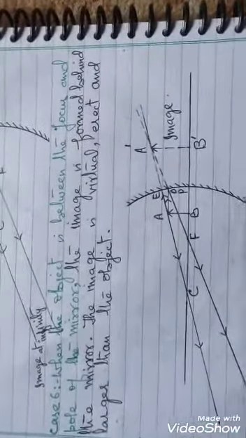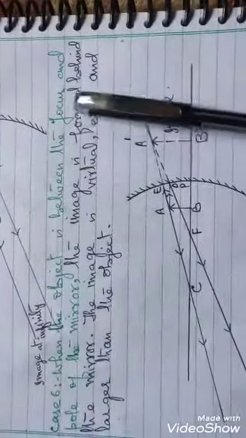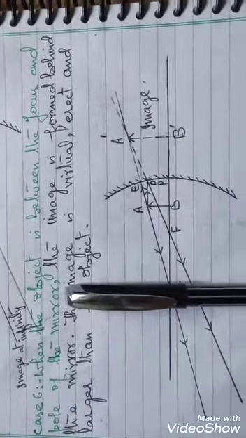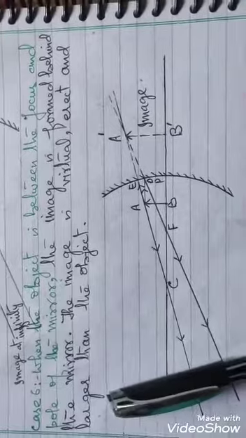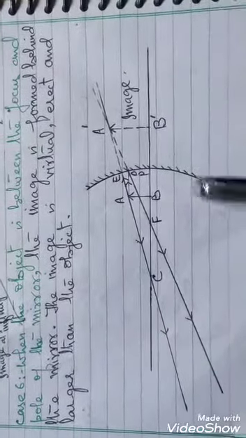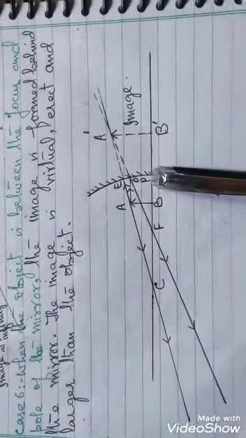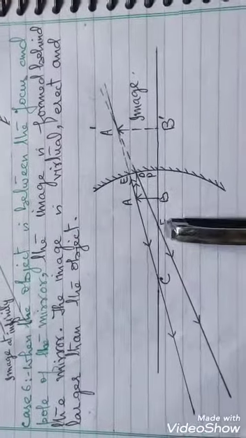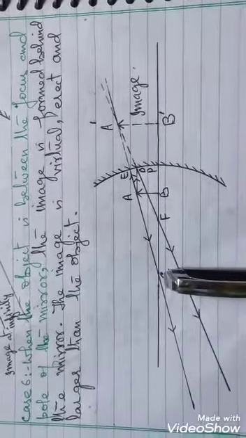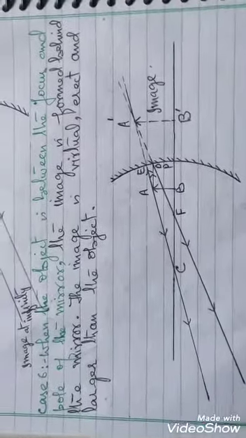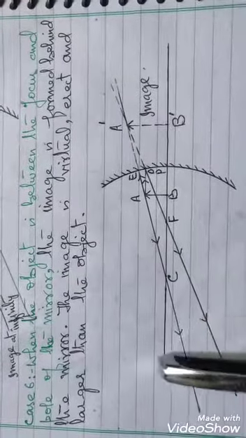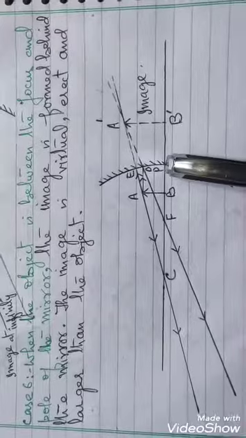Dear students, when the object is between the focus and the pole of the mirror, the image is formed behind the mirror. Suppose this is a concave mirror. This is its pole. This is its focus point, principal focus, and C is its center of curvature. This straight line is its principal axis.